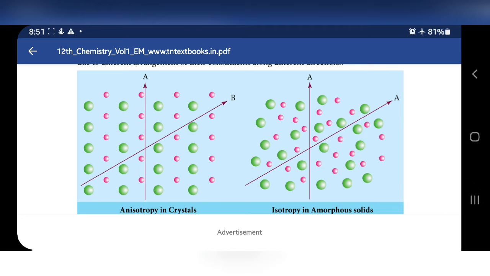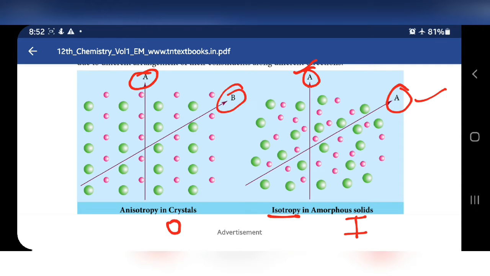Next one, isotropy and anisotropy. This is isotropy. Isotropy means uniformity in all directions. Here is an ordered arrangement, here an irregular arrangement. So here, with the irregular arrangement, we get uniformity. If we pass any rays, you will get the same output only. But in this type of crystal, if you pass any rays, we will get two different rays, because this crystal contains two different arrangements.